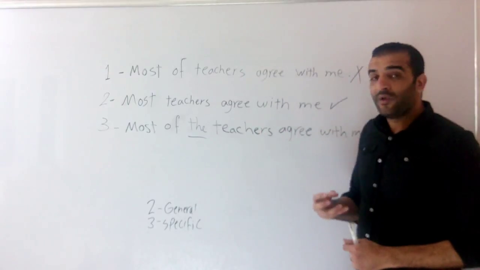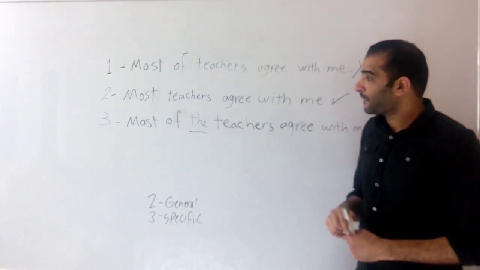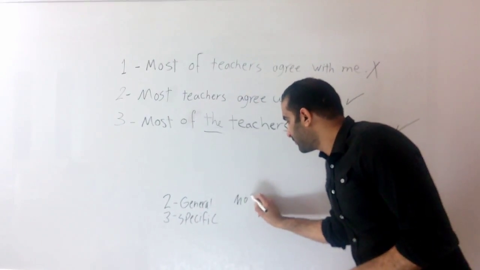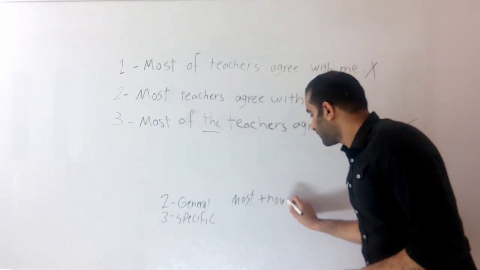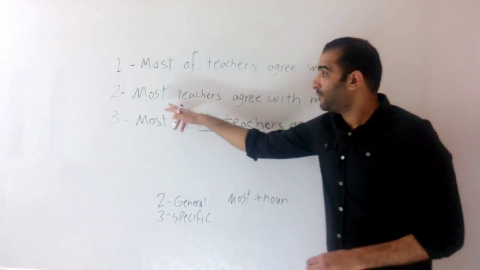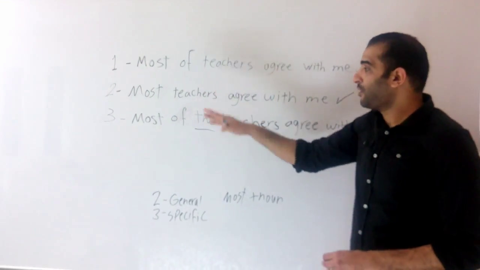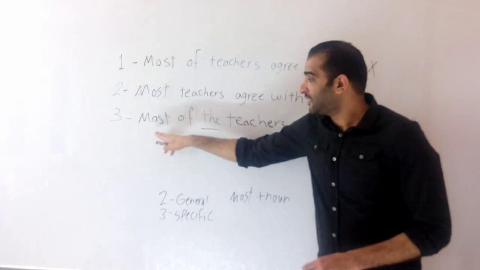So can we now elicit the structure from the two examples 2 and 3? If it's general, I'll use what? Most plus the noun, without any prepositions, without any definite articles, without anything. Just most plus the noun, if we're speaking generally.